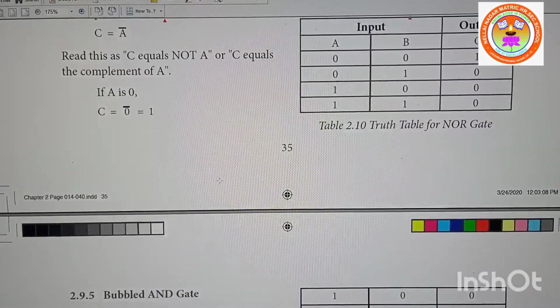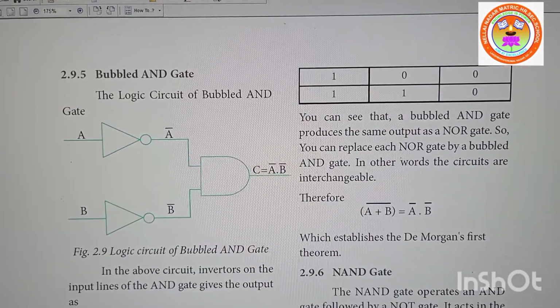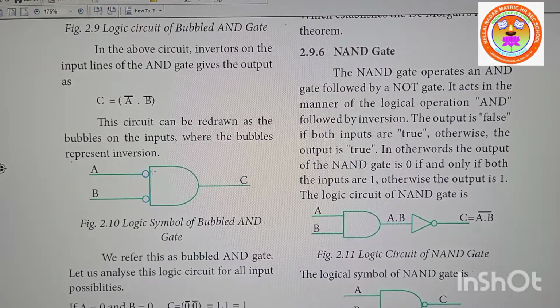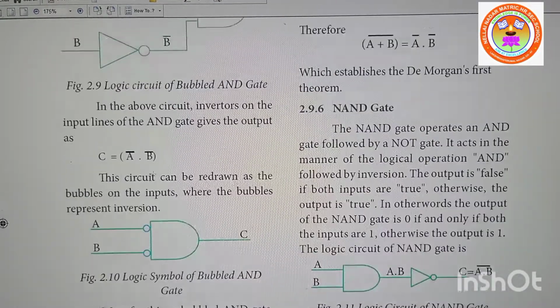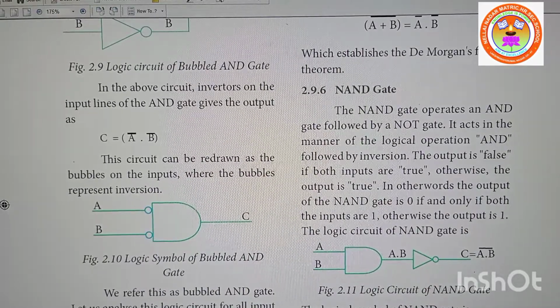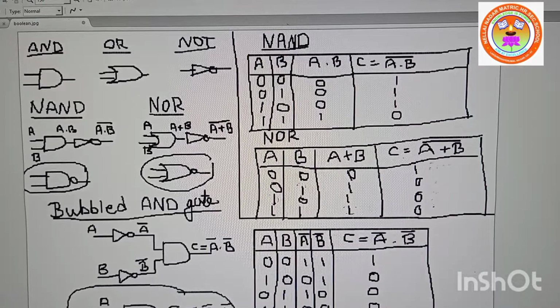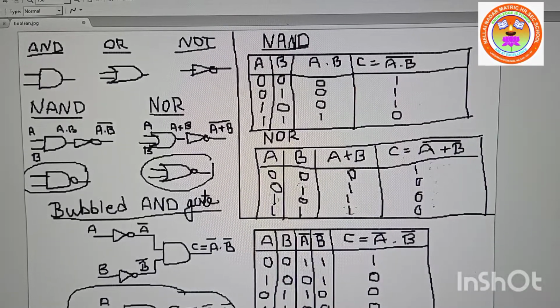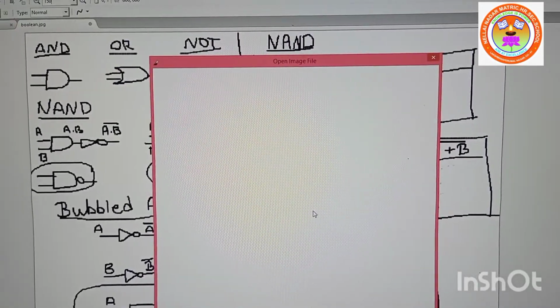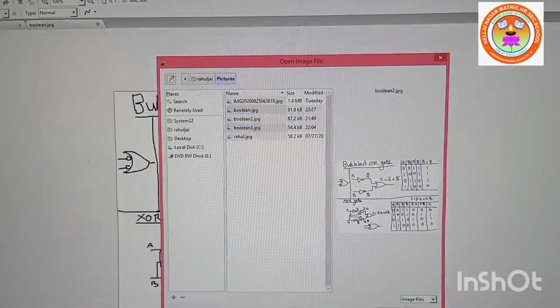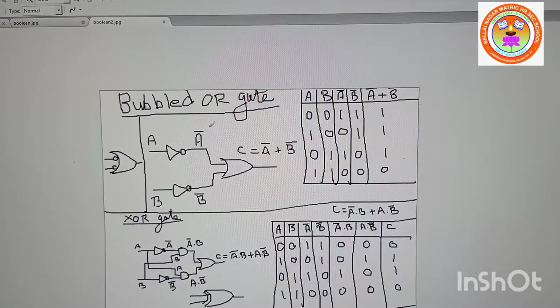Clear? Right? See, this is the bubbled AND gate. Is it clear, everyone? See, this is the symbol. Any doubt till now? Right, next we will go. Next, I'll open Boolean 2. It is taking time. I'll open it, and the bubbled OR gate.